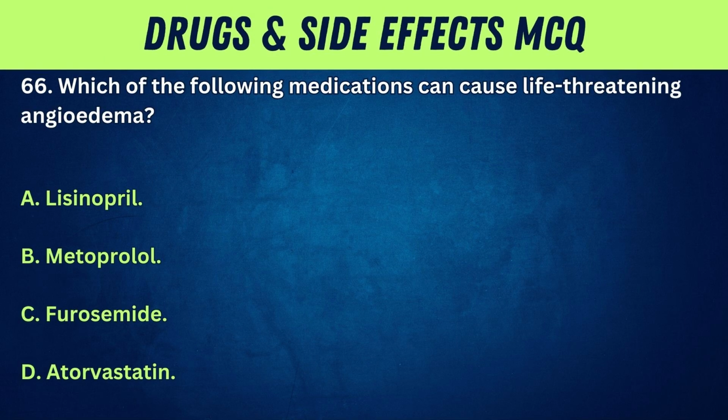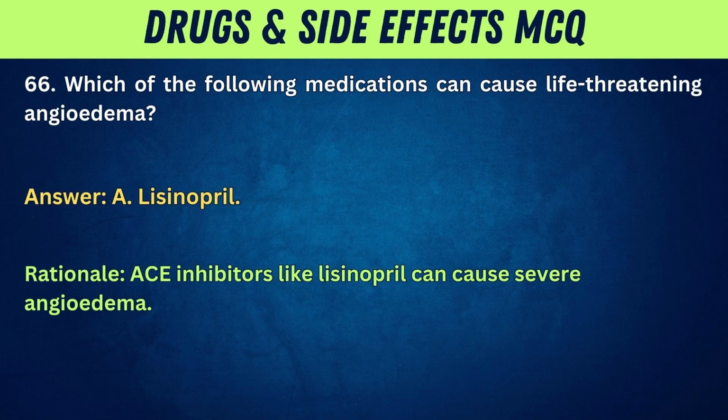66. Which of the following medications can cause life-threatening angioedema? A. Lisinopril. B. Metoprolol. C. Furosemide. D. Atorvastatin. Answer: A. Lisinopril. Rationale: ACE inhibitors like lisinopril can cause severe angioedema.